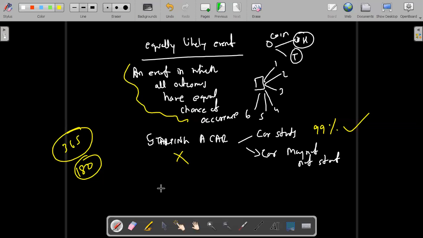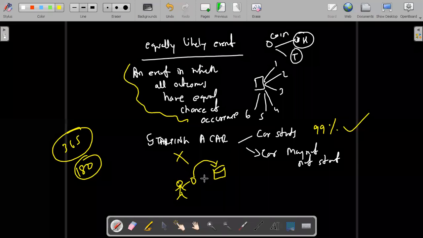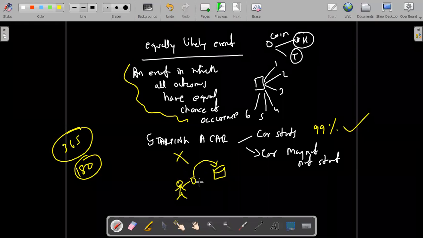Another example I'm giving you: there is a person, a player, and he is trying to put the basketball in the basket. A basketball player is trying to put the ball in the basket. So the ball may go in the basket, isn't it? Or it may not go. Two choices. Do you think this is an equally likely event, that the ball may go or may not go?